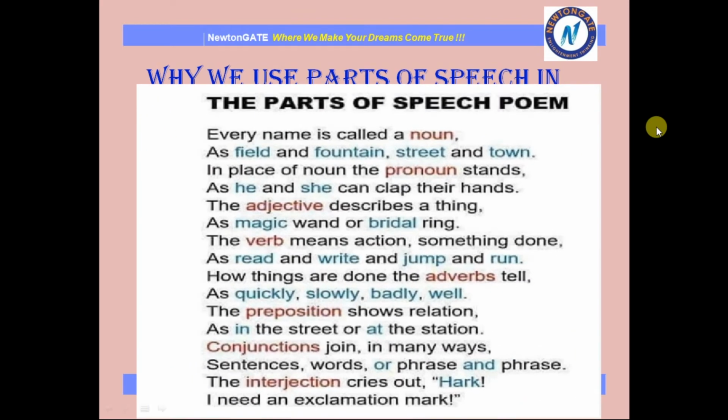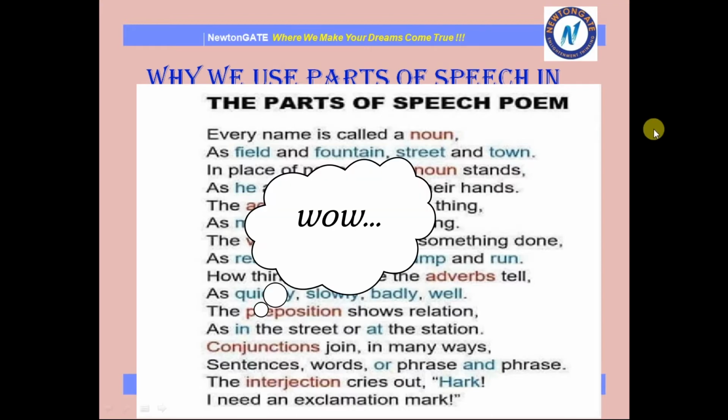Now, the next part is why we use parts of speech in a sentence. From this poem, you will get to know about everything, that why and how we can use parts of speech in a sentence. So, let's see this poem.